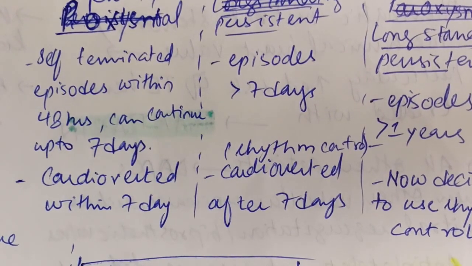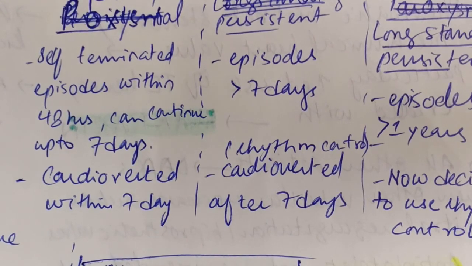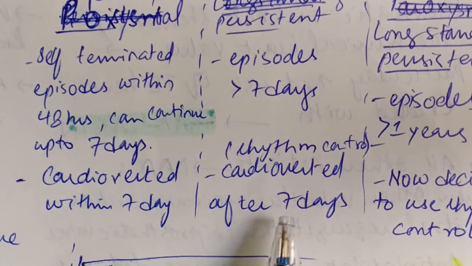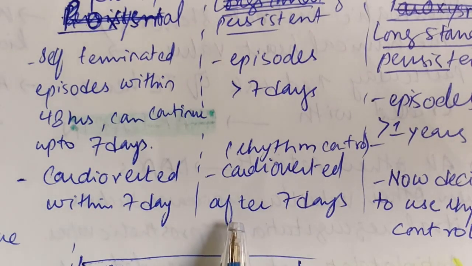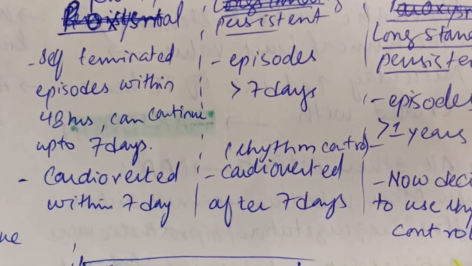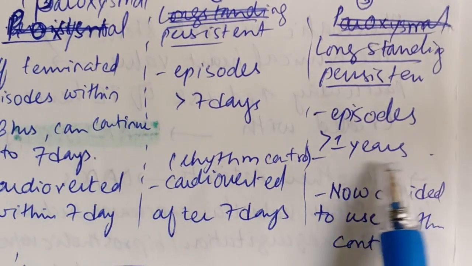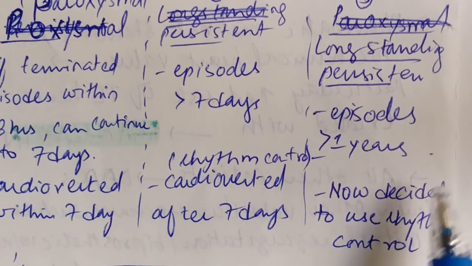So the paroxysmal one is cardioverted within 7 days, because it is less than 7 days. It continues up to 7 days, and the persistent one continues for more than 7 days. So that's why it is cardioverted after 7 days. And long-standing persistent atrial fibrillation would be considered if the episodes are occurring for more than 1 year.